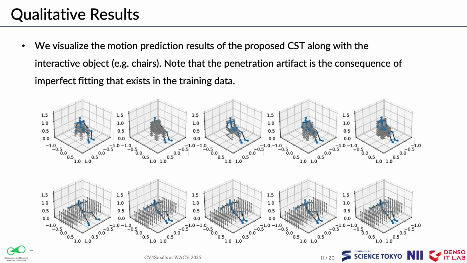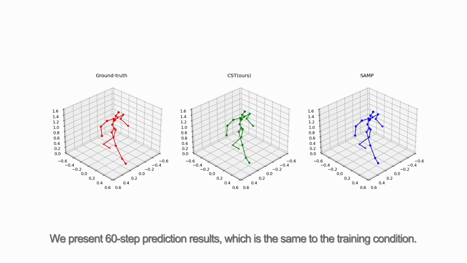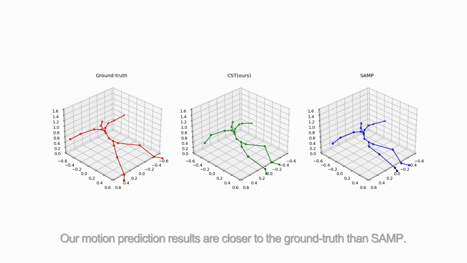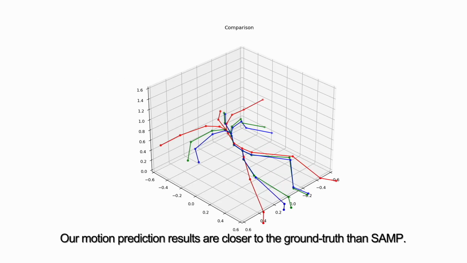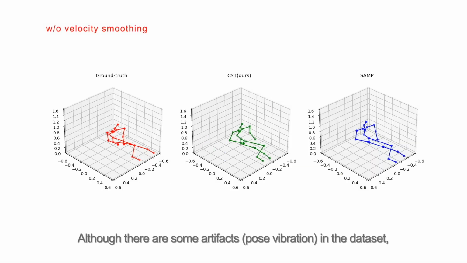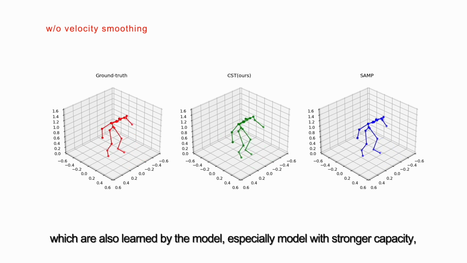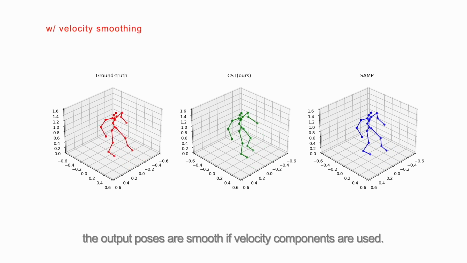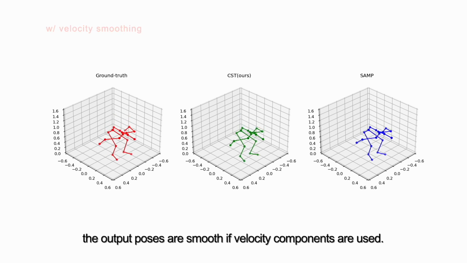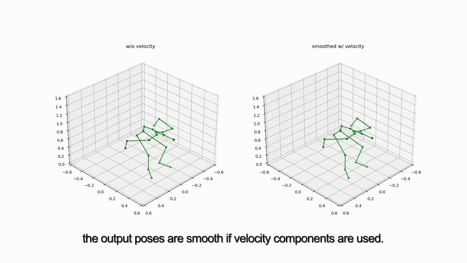Next, we would like to show you how we generate the motion in the video. We present the 60-step pre-training result, which follows the same training conditions. Our motion prediction results are closer to the ground truth compared to SAMP. Although there are some artifacts, pose vibrations, in the training dataset, which are also learned by the model, especially models with strong capacity, the output pose can be smoothed if the velocity components are used.